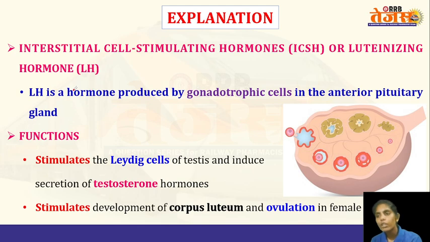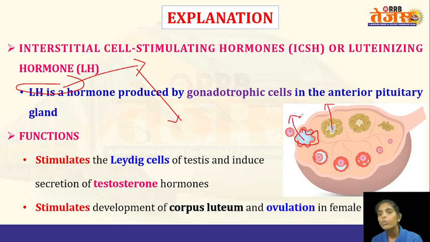Luteinizing hormone is a hormone which is produced by the anterior pituitary. It will influence the ovulation process. So this is a mature Graafian follicle. The Graafian follicle gets ruptured, and as a result, the oocyte will be released into the fallopian tube. So this is an oocyte.